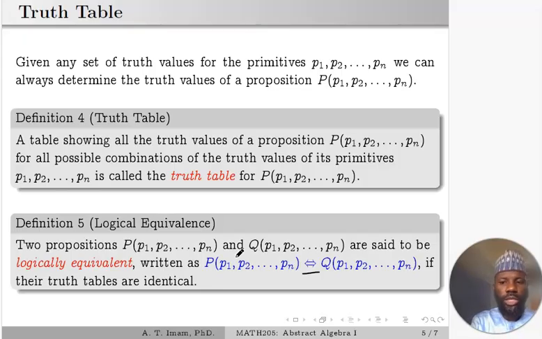The first one uses implication, and the second one uses negation and disjunction. Yet when you check, the truth values will always turn out to be the same.